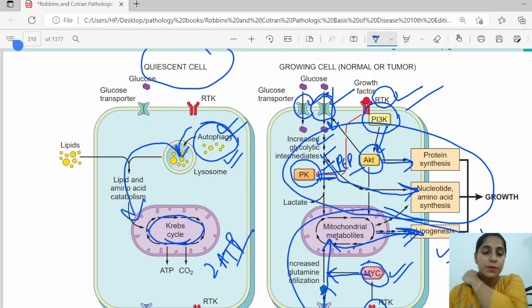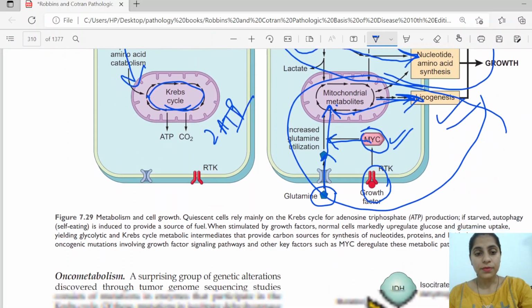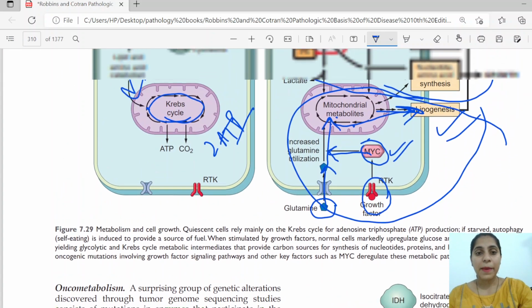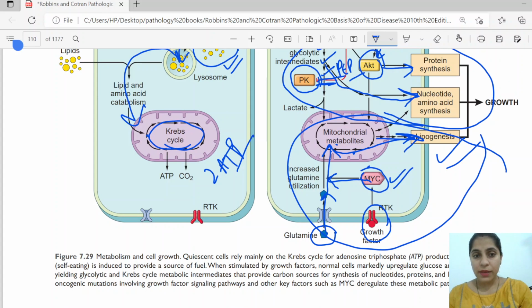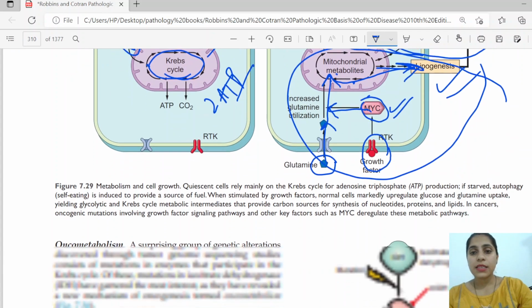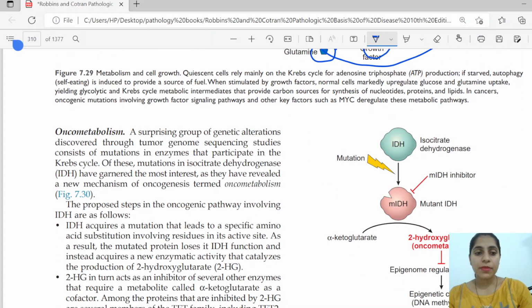Now we come to the third difference in the metabolism. As we know, when there is energy generation through the Krebs cycle, there is an enzyme that is known as isocitrate dehydrogenase. It is an enzyme that is required in the Krebs cycle.